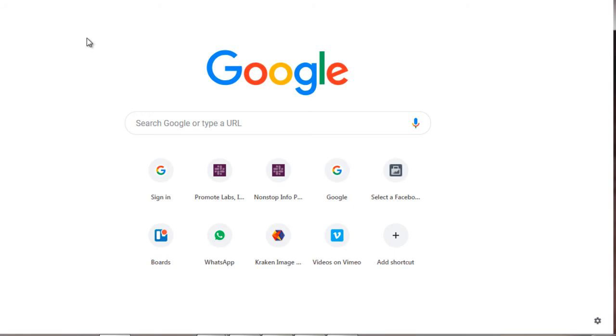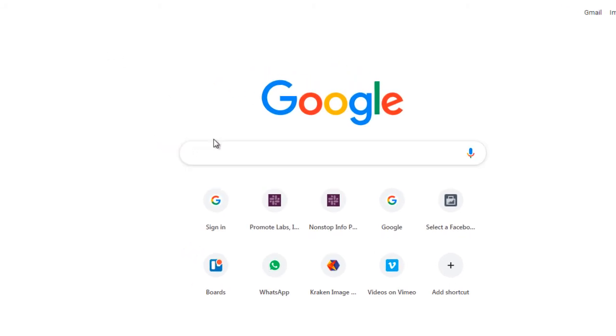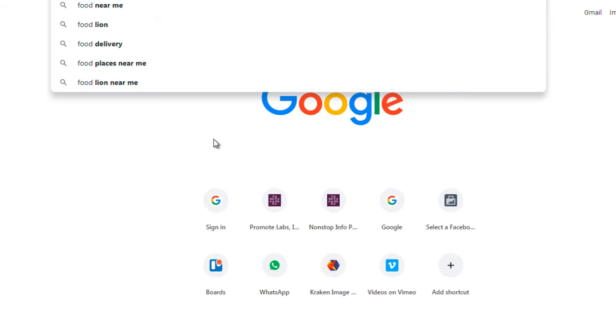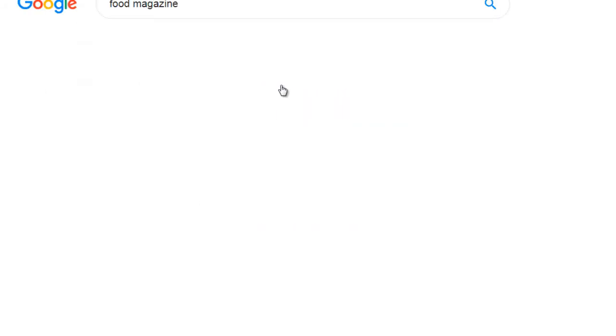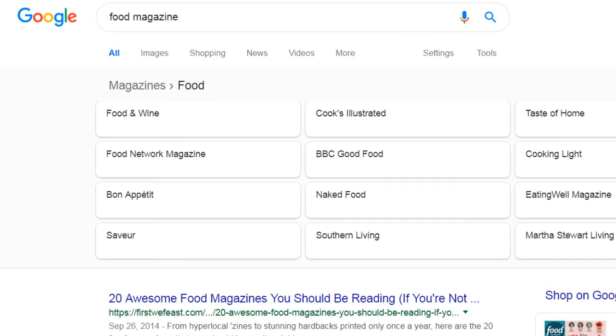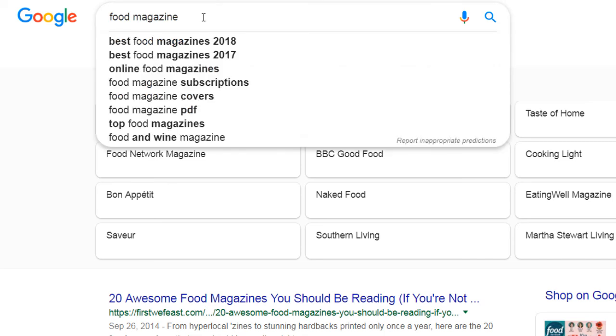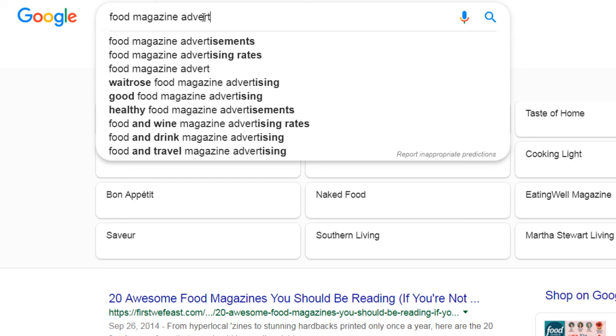A lot of times it'll tell you the exact demographic and the exact avatar that you're trying to target. So for the sake of simplicity, let's type in food magazine, like so. And you can do food magazine advertise.